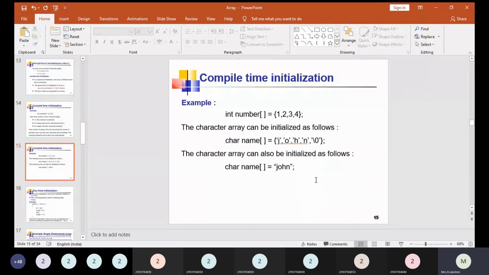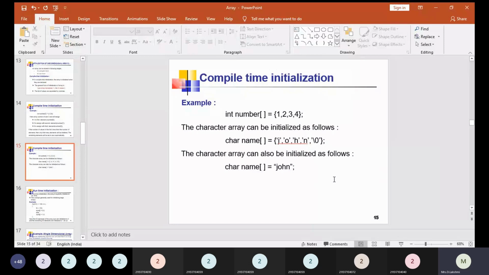Here also no size is mentioned, and within curly braces we are giving John, J O H N. Each and every character will be given within single quotes, and then the next character should be followed with a comma. So J comma O comma H comma N, right?